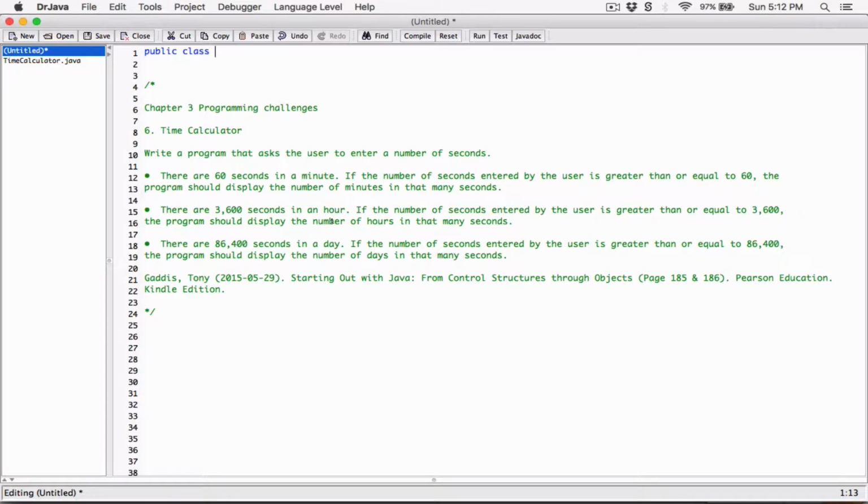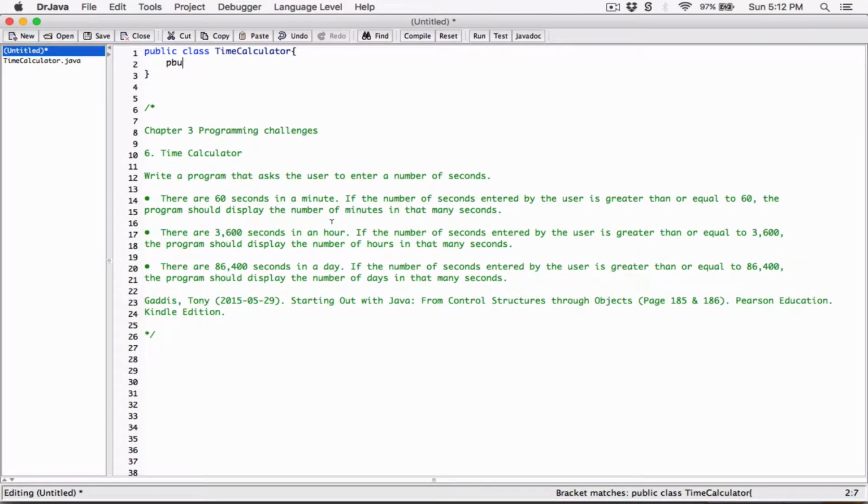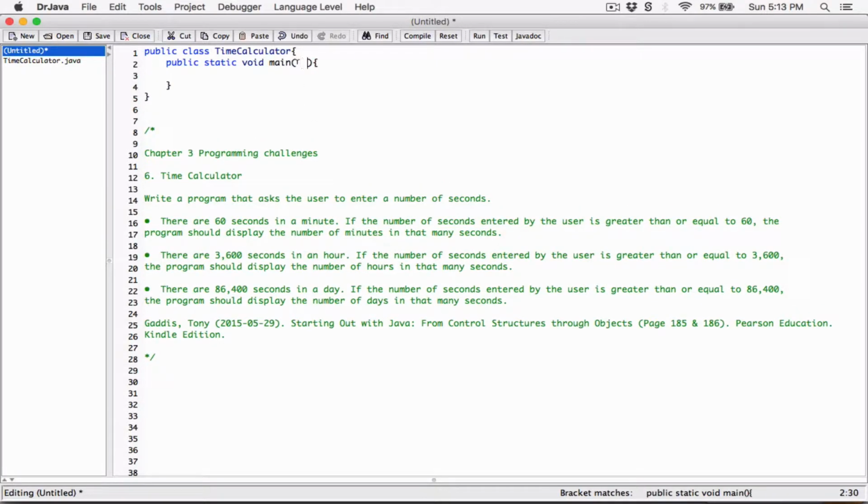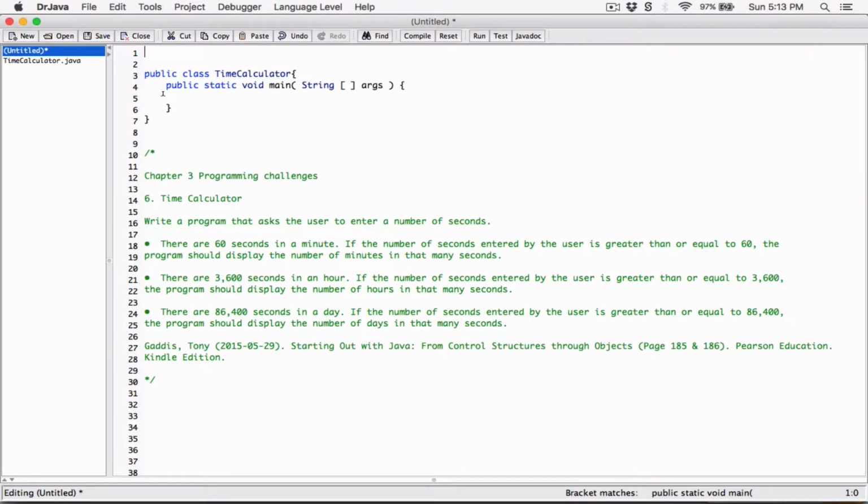So I'll go ahead and create the class. I'll call it TimeCalculator, and I'll create the main method. Okay, so let's see. We know that we are going to ask the user for input, right? So let's go ahead and use one of Java's features for accepting user input.